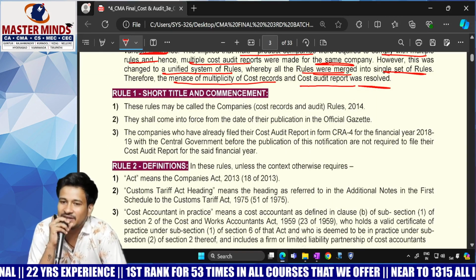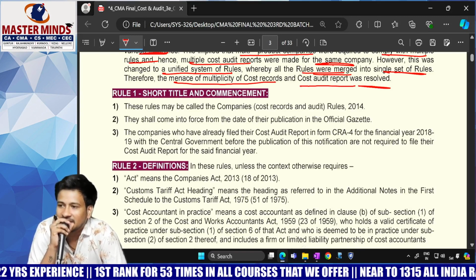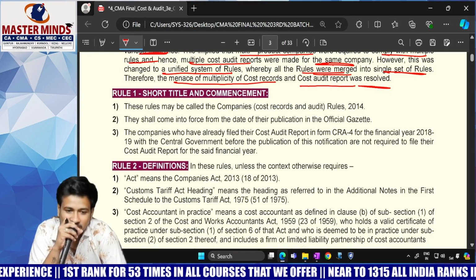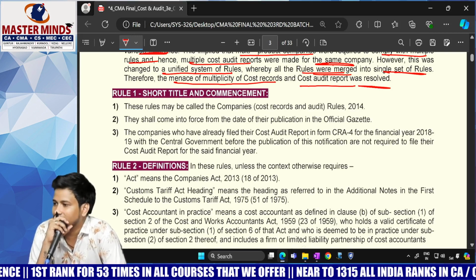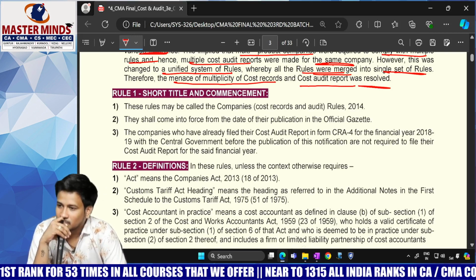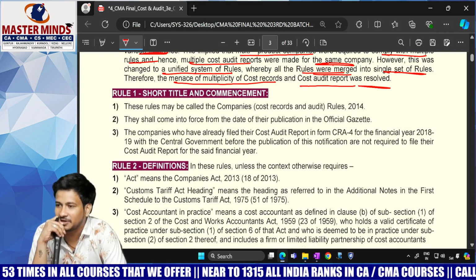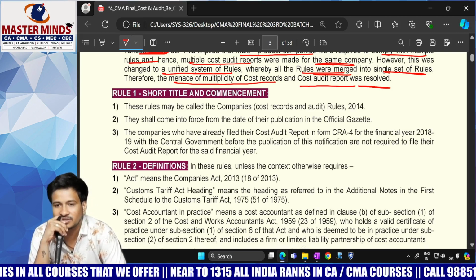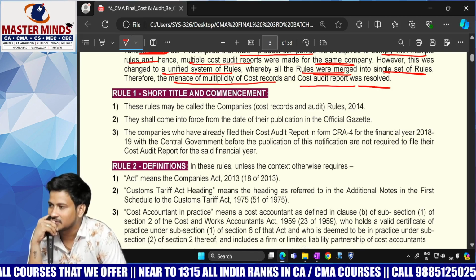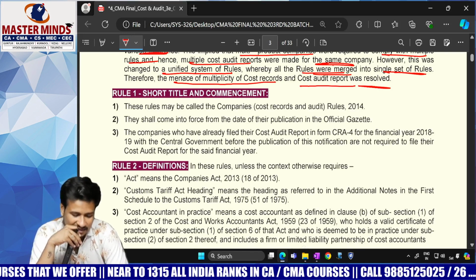Now each and every act is applicable to the whole of India, including Jammu and Kashmir. So even the Companies Act 2013 is applicable to each and every part of India. Even the Companies Cost Records and Audit Rules are also applicable. Is it clear? Start reading.